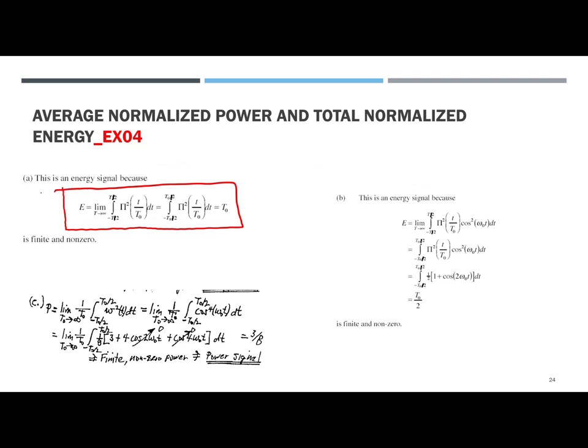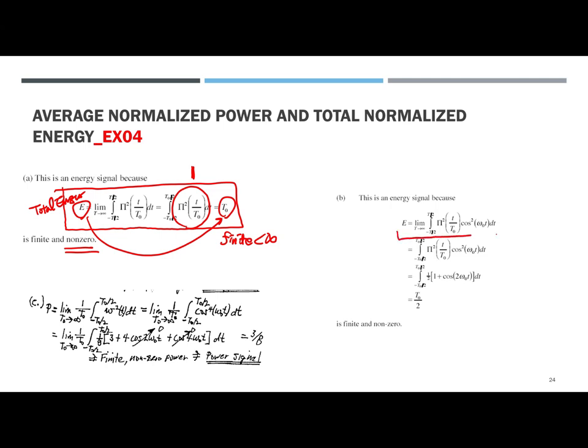So for the first one, the energy signal, the integral of the rectangular function is one value, you know that. Finally, that gives t sub 0. So that was the energy signal, because the total energy is finite and non-zero. How about the second one?